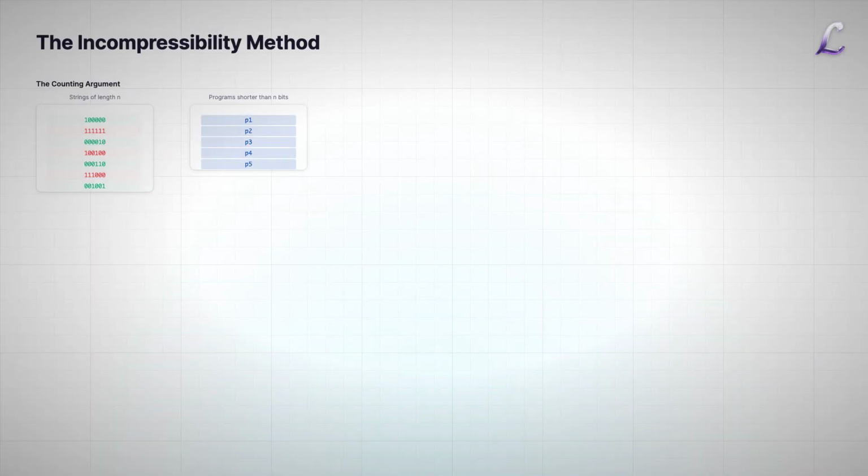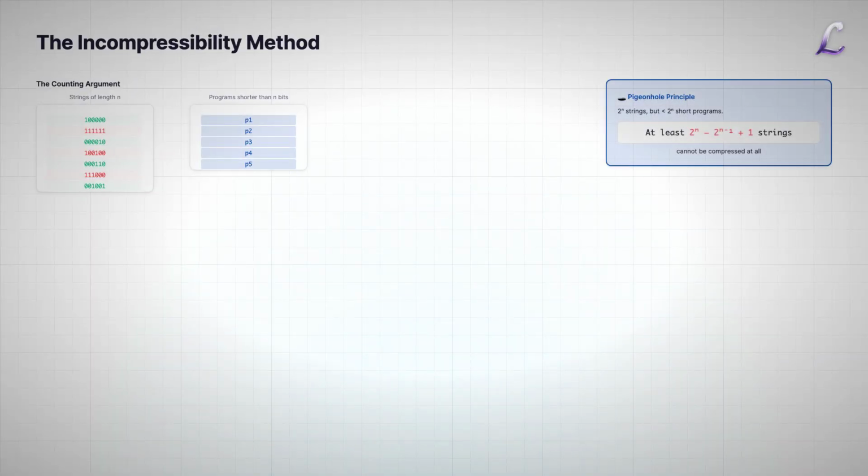One of the most powerful applications of Kolmogorov complexity is the Incompressibility Method, a proof technique that leverages the existence of incompressible strings. Here's the counting argument.